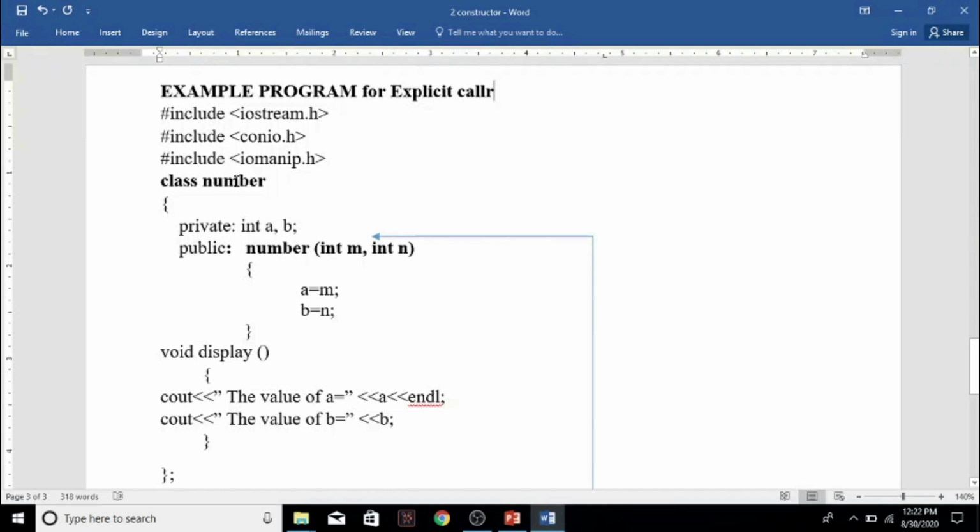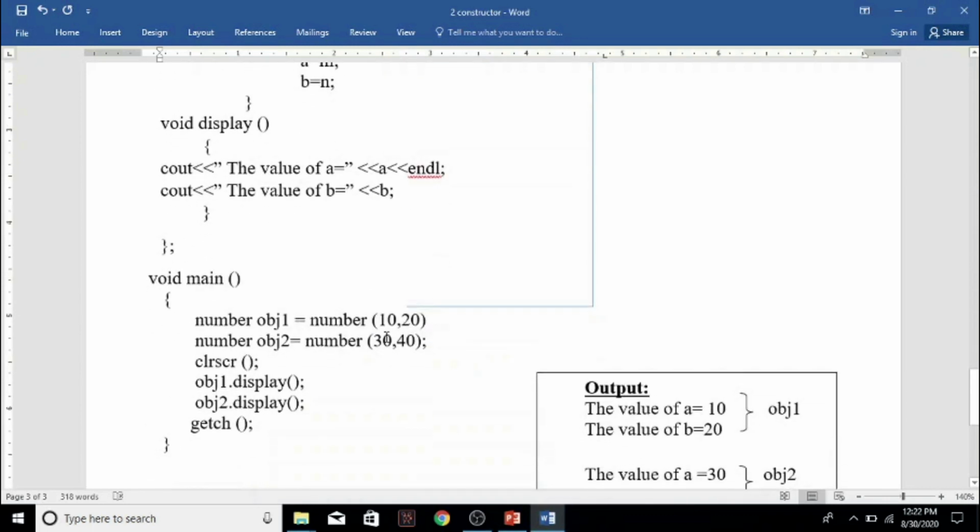Class will be defined with the class name Number, and in the private declaration we are declaring two arguments, that is int a, b. So now in this program, a and b will be initialized with the help of a parameterized constructor. Okay, and the parameterized constructor will be getting the values at the time of object creation.